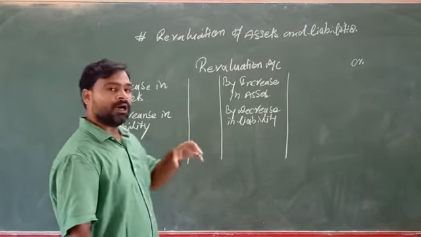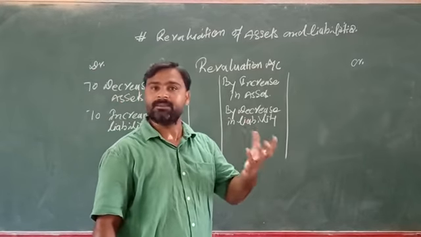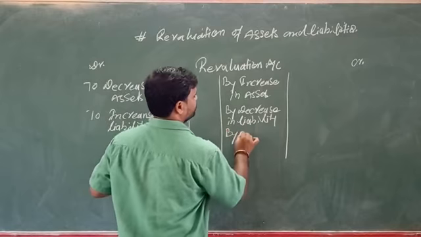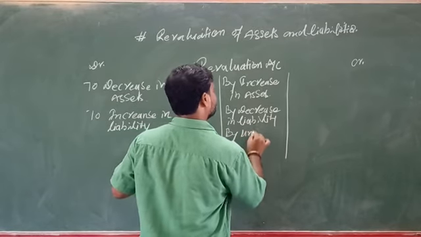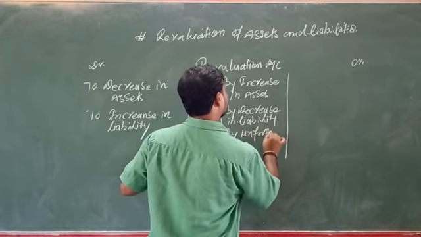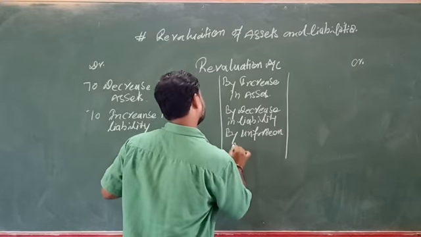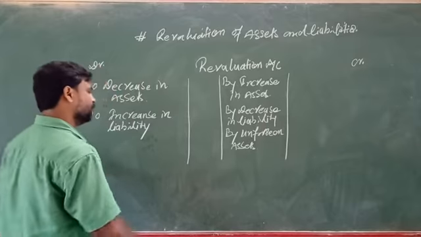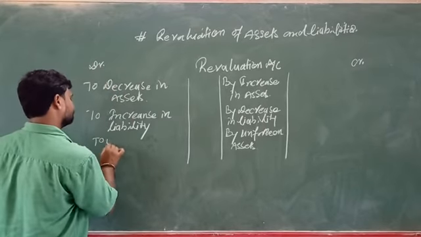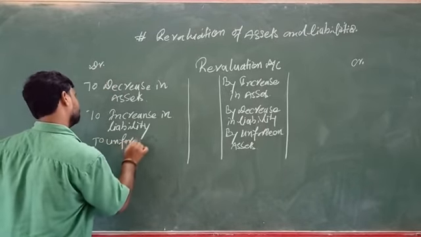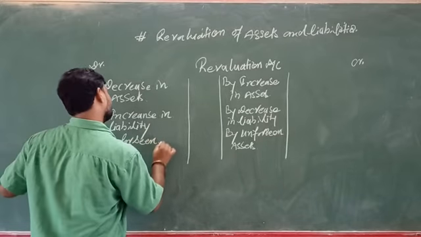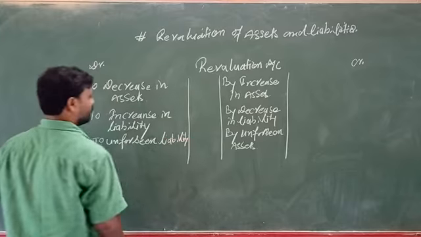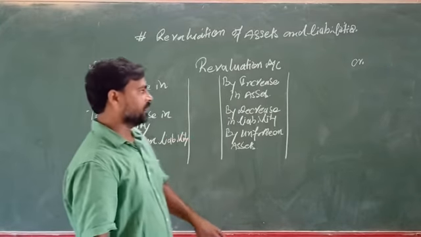If we find unrecorded assets in the business at the time of revaluation, we will write them on the credit side, and unrecorded liability on the debit side.